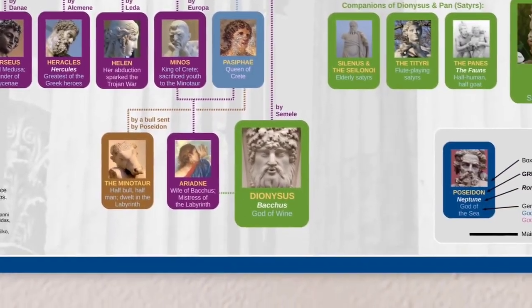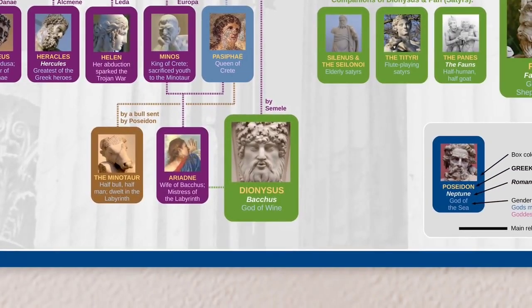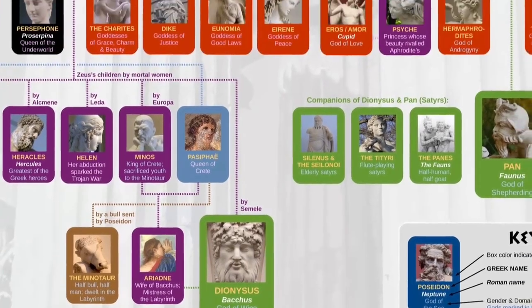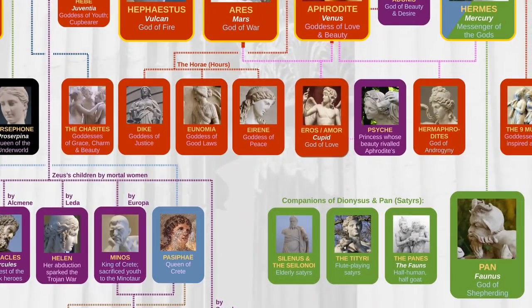Finally, when it comes to the children of Zeus, we cannot forget Dionysus, god of wine, and as such, one of the more popular gods in the Greek pantheon. Sometimes he's considered one of the 12 main Olympians in place of Hestia. There are a few more gods I'd like to point out. The first is Eros, known to the Romans as Cupid. He was the son of Ares and Aphrodite and is usually portrayed as a baby holding a bow and arrow.